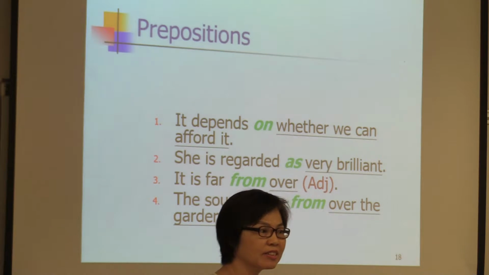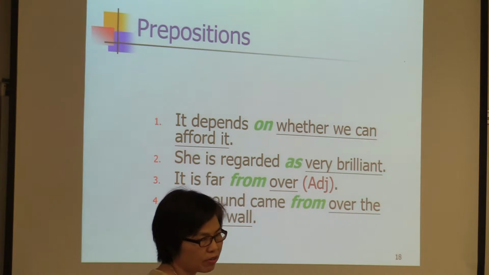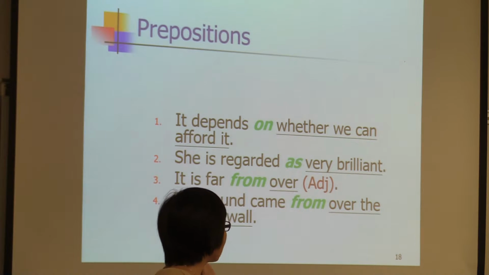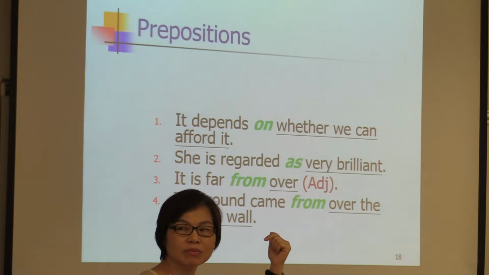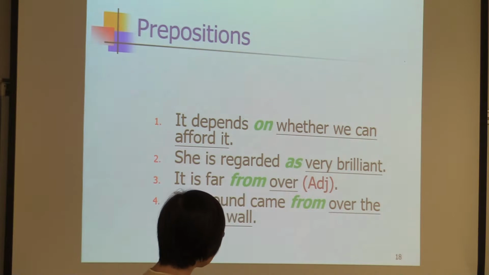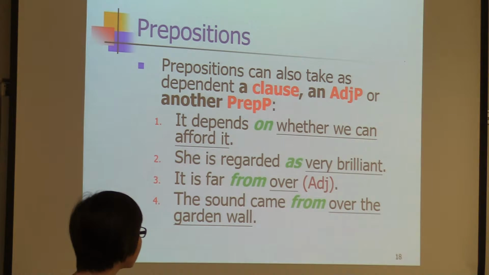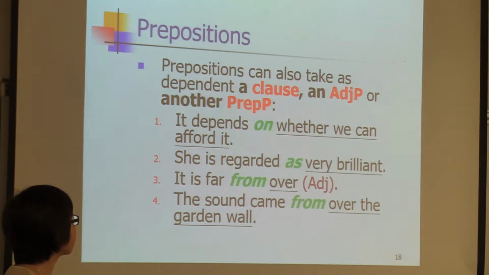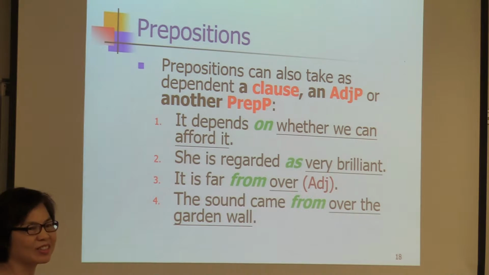She is regarded as very brilliant. As here is a preposition. Very brilliant is an adjective phrase. It's far from over. Over is an adjective. The song comes from where? From over the garden wall. Over the garden wall is a prepositional phrase. So you see here, prepositions can also take as dependent a clause, an adjective phrase, or even another prepositional phrase. But what is the most common dependent for a preposition? Noun phrase.